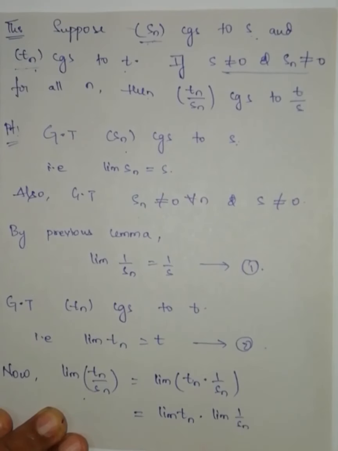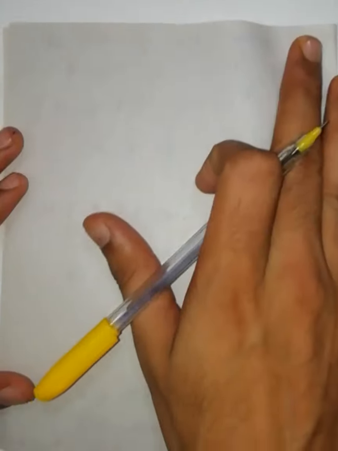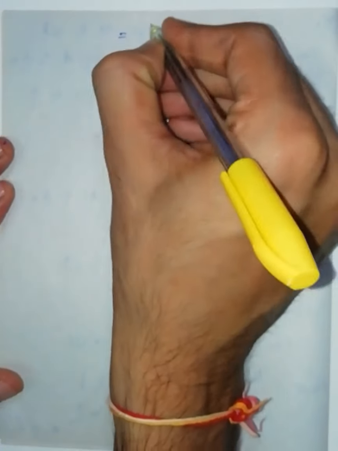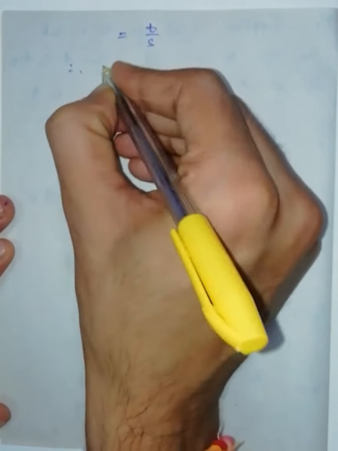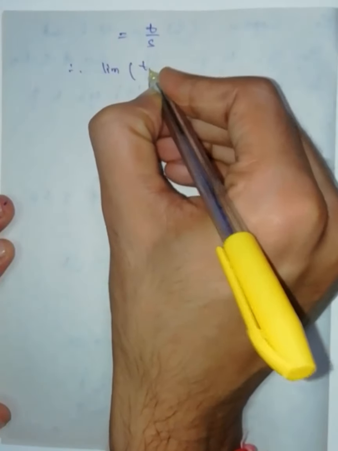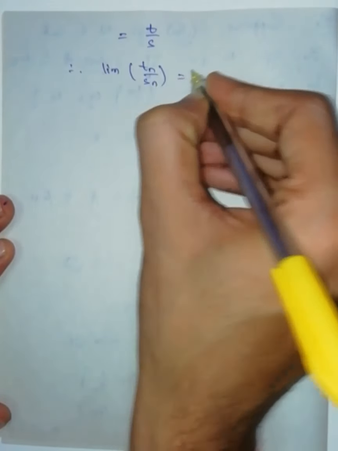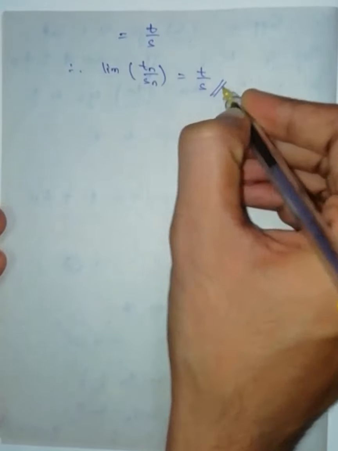Therefore, from equations 2 and 1, limit of Tn is T into limit of 1 by Sn is 1 by S. T into 1 by S is nothing but T by S. Therefore limit of Tn by Sn is equal to T by S.